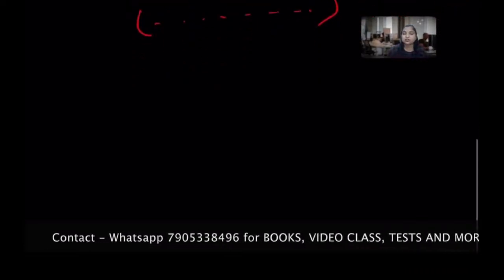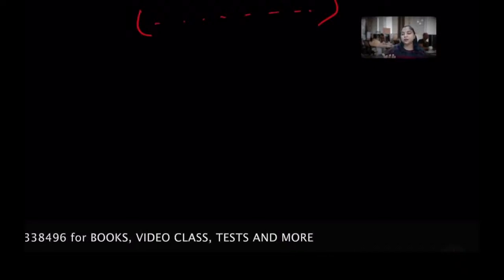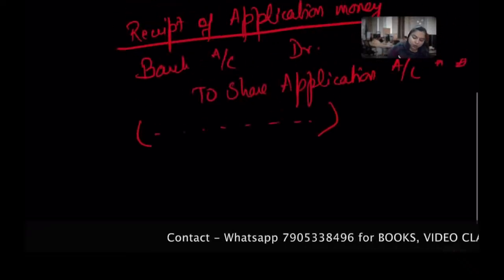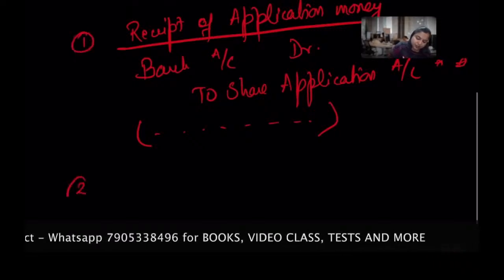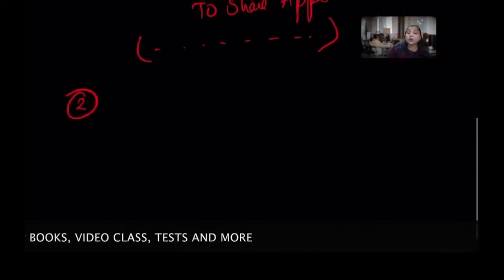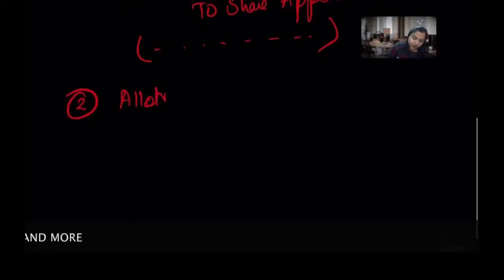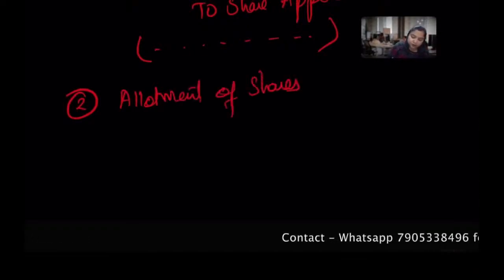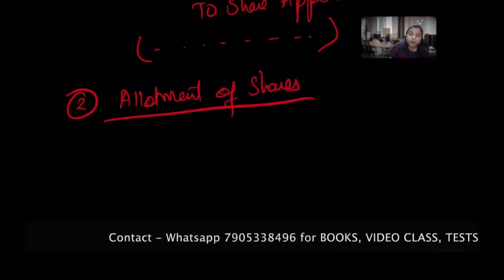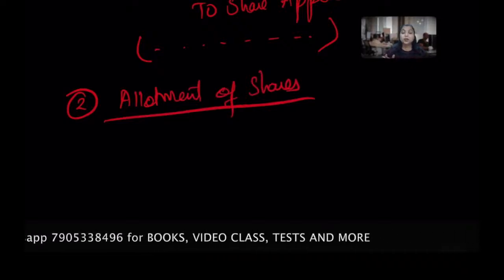Okay, next, if we receive the application, now I know that you have interest in my company. So now I'll transfer that amount I already received to your capital account. I create your capital account. So now, for the second step, I give the allotment. Allotment of shares. Okay, so I'll do the allotment of shares to you.